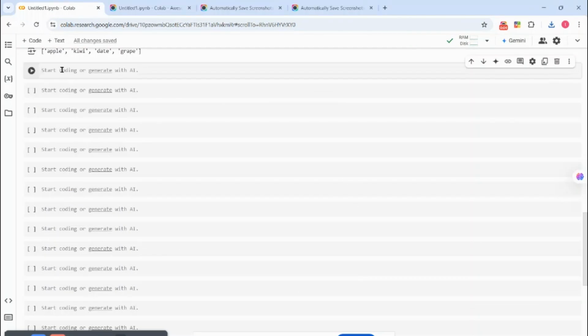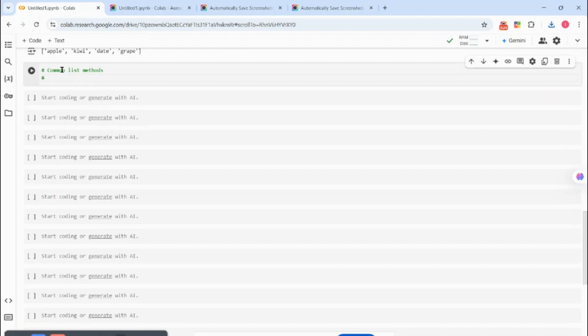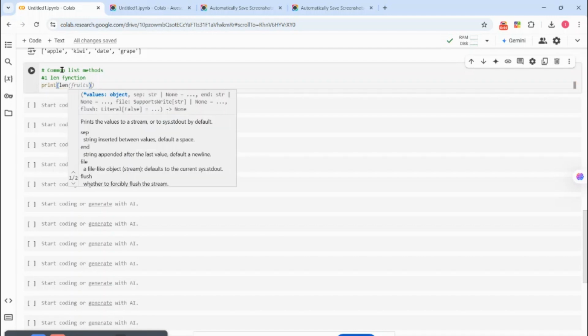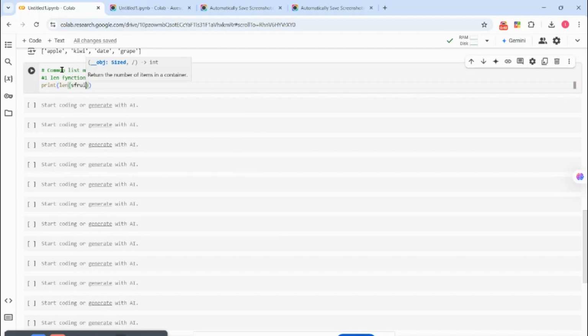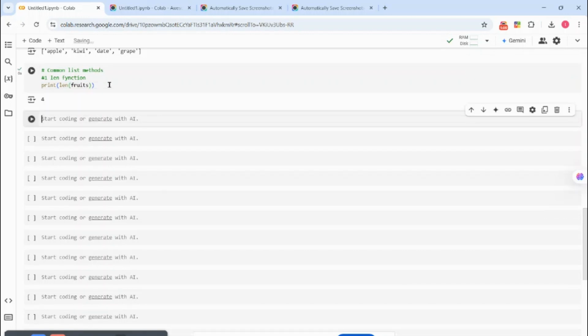So this moves us to the common list methods, the useful methods. Right, so yeah, common list methods. So some of we have the len function. As I stated in the video earlier, the len is just letting us know the length of the list. So len, then another bracket, include the name of your variable. So now we're stating that we have 4 items in the list.